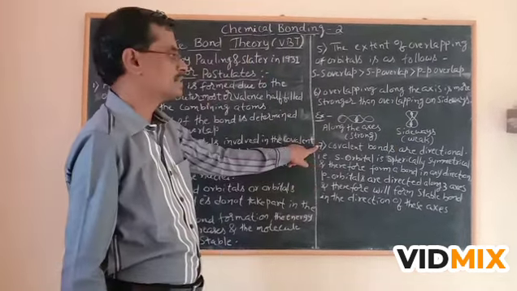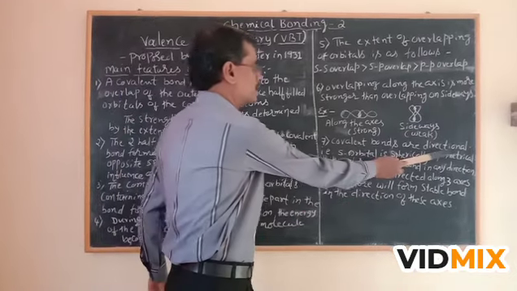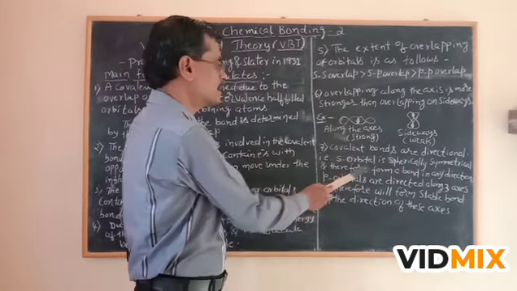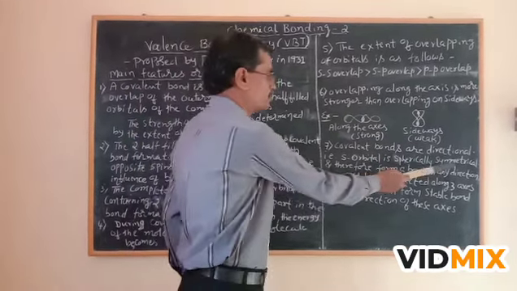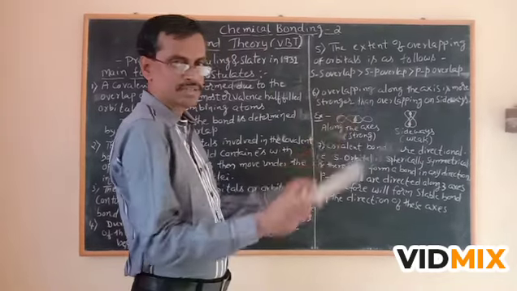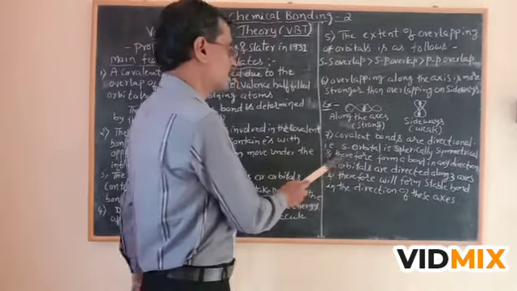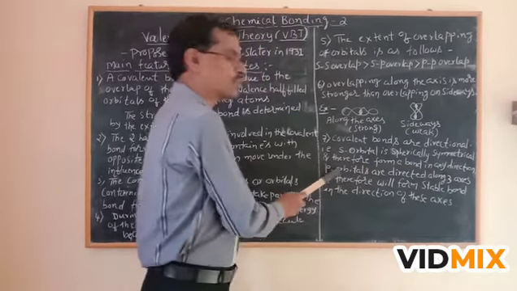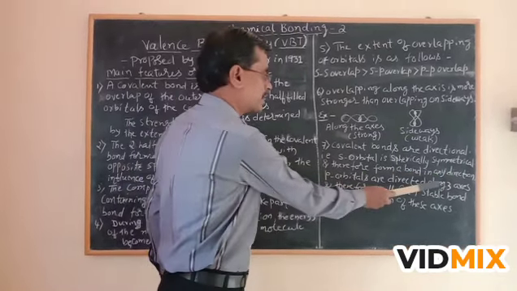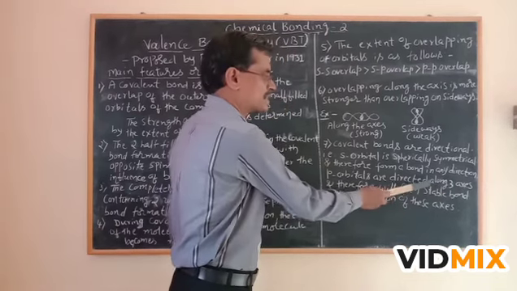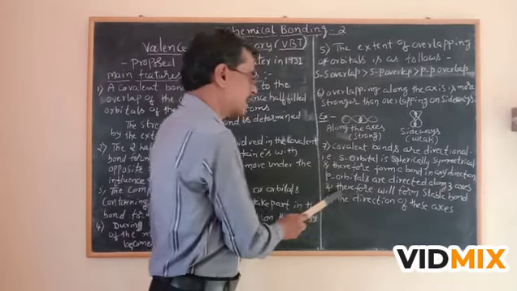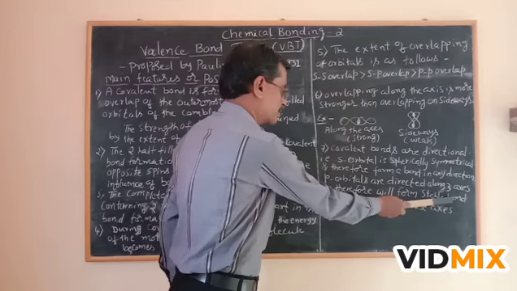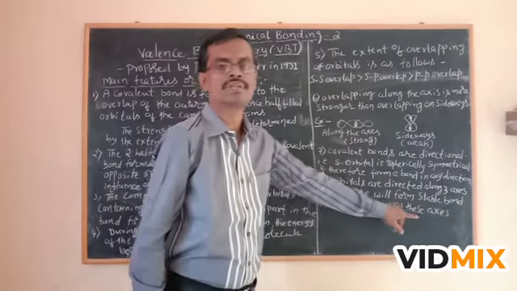Last, the seventh postulate: covalent bonds are directional. That is, the s orbital, you know that it is spherically symmetrical in all three axes, can form a bond in any direction. The p orbitals are directed along three axes, x axis, y axis and z axis, and therefore will form stable bonds in the direction of these axes.